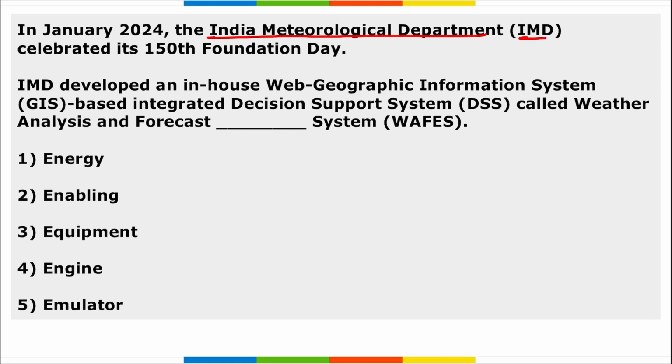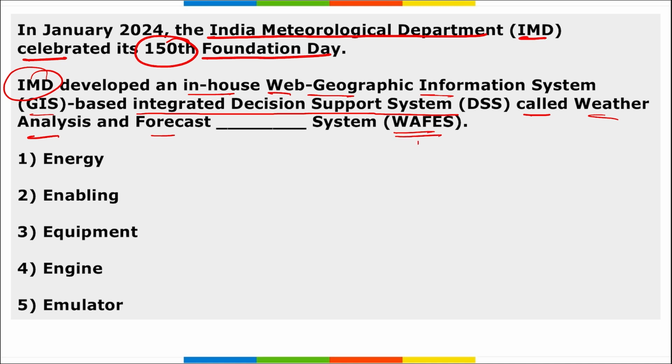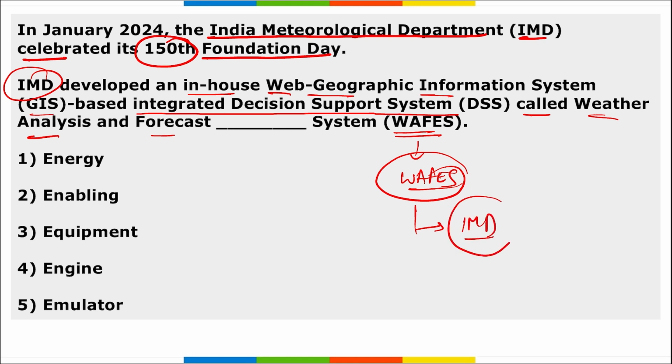IMD, India Meteorological Department, celebrated their 150th Foundation Day. Here IMD developed an in-house web geographic information system based integrated decision support system called Weather Analysis and Forecast Enabling System. So basically this WAFES was developed by IMD. This is an in-house web geographic information system, right? Now the question asked here is what is this integrated decision support system called? It is called WAFES. The full form of WAFES is Weather Analysis Forecast Enabling System. Mark this.